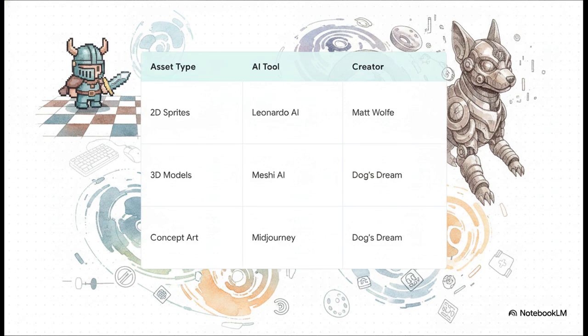For 2D sprites like cozy 16-bit retro characters and library floors, Matt Wolf used Leonardo AI. For complex 3D character models, Dog's Dreams used a tool called Meshy AI, and to get that initial inspiring concept art to feed into the 3D generators, Midjourney was the absolute go-to. It is a completely modular approach to art direction.